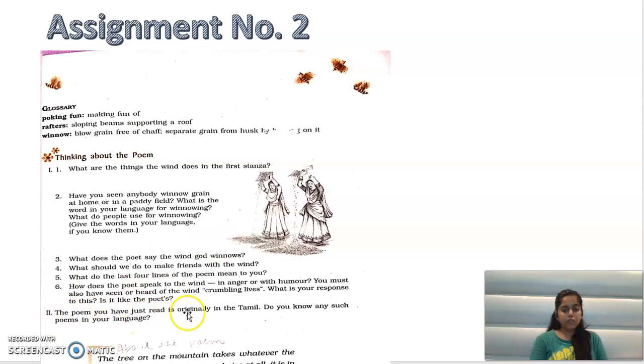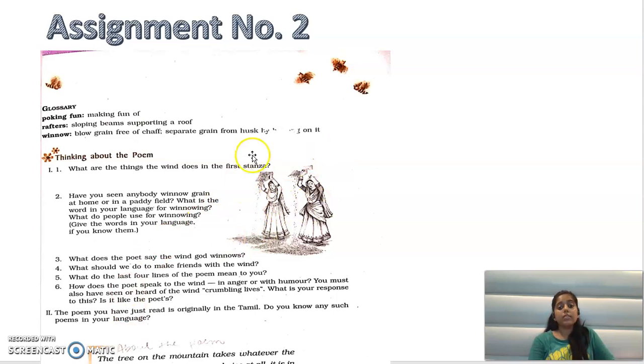The poem you have just read is originally in Tamil. So this poem was originally written in Tamil and then it was translated into English. Do you know any such poems in your language? Do you know any poems in Hindi or in Marwari which were translated to English? So just find out these things and let me know.